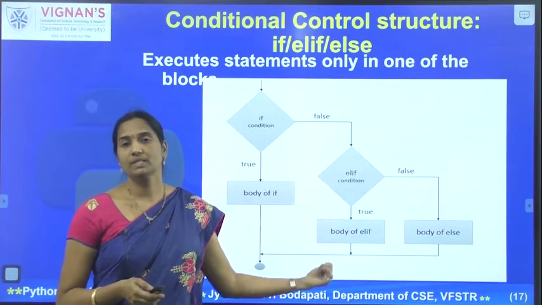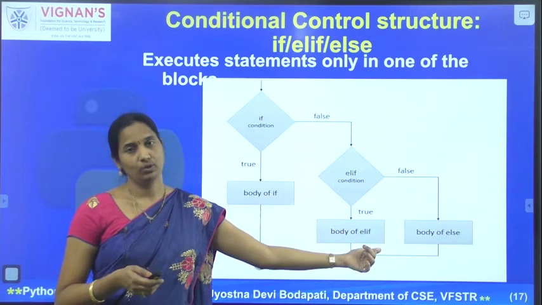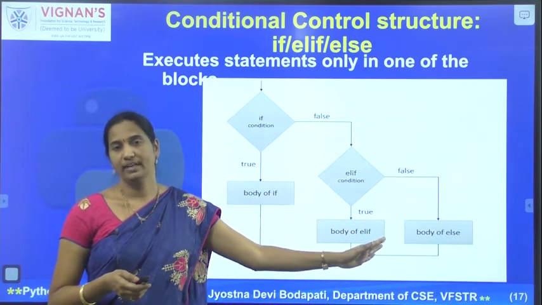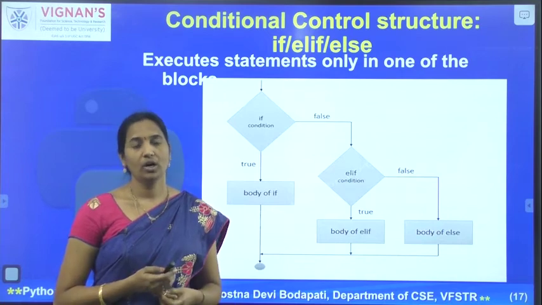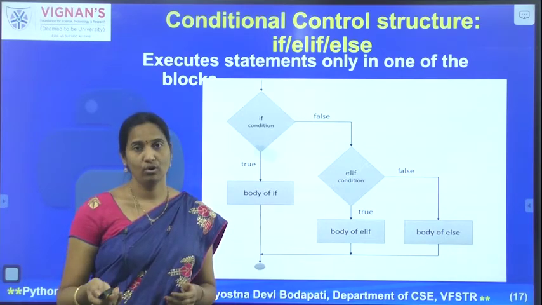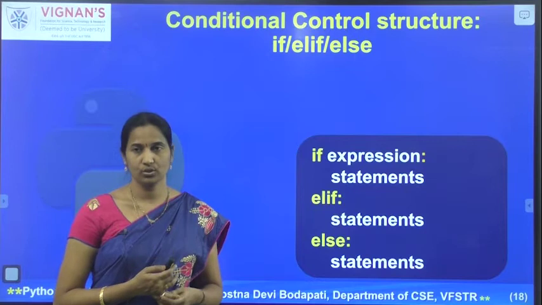Please try to observe that only one of the possible paths would be executed, never more than one set of statements. So that's how we basically call it the selection flow of execution, selection control structure.